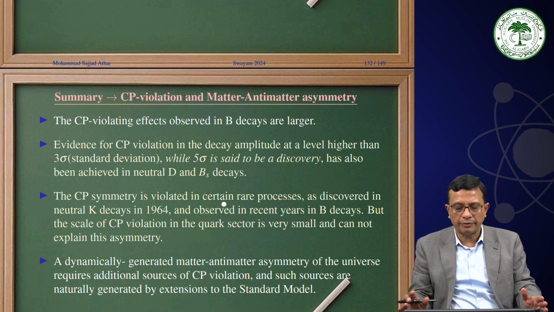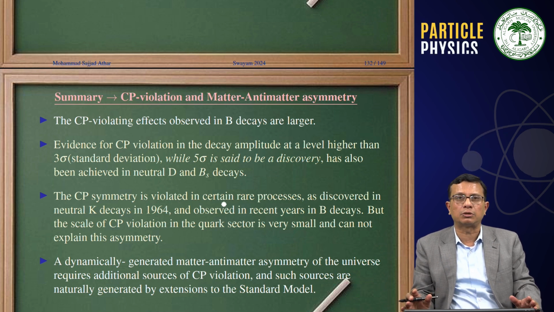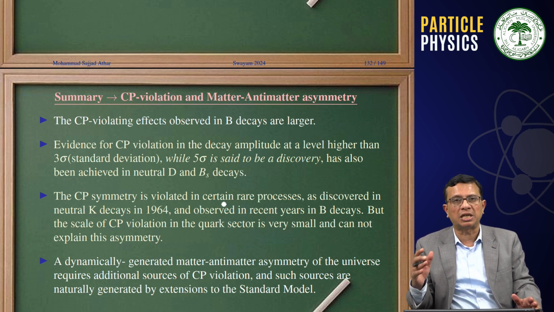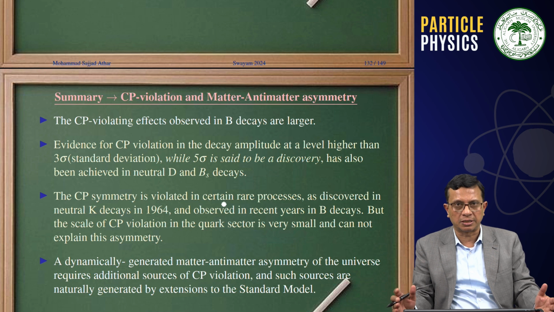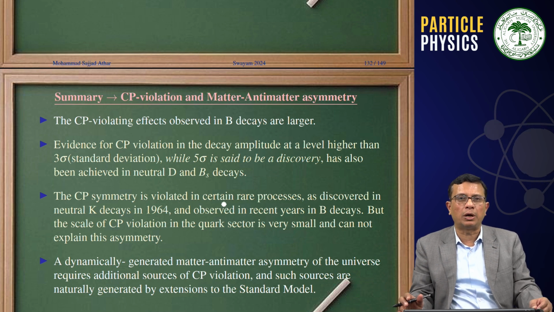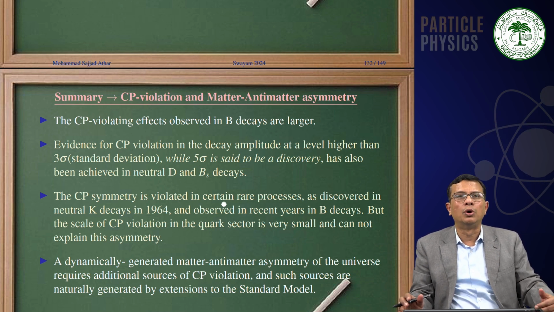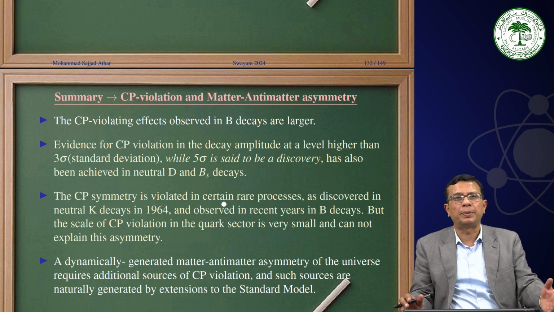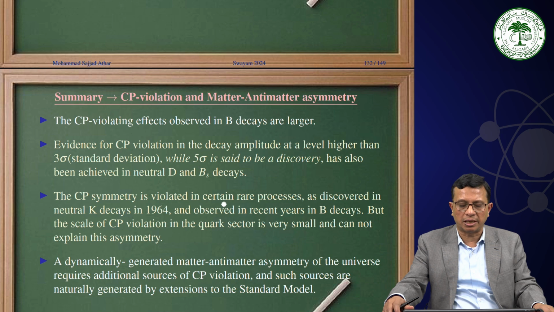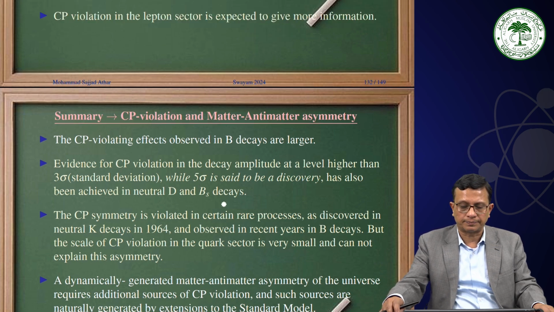A dynamically generated matter-antimatter asymmetry of the universe requires additional sources of CP violation, and such sources are naturally generated by extensions to the standard model of particle physics. That is what we talk about beyond the standard model. There are models which talk about CP violation at a larger scale, but they go beyond the standard model, while the present experimental results are consistent with the standard model of particle physics.